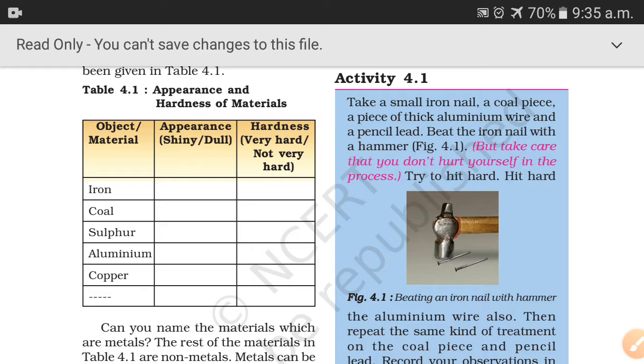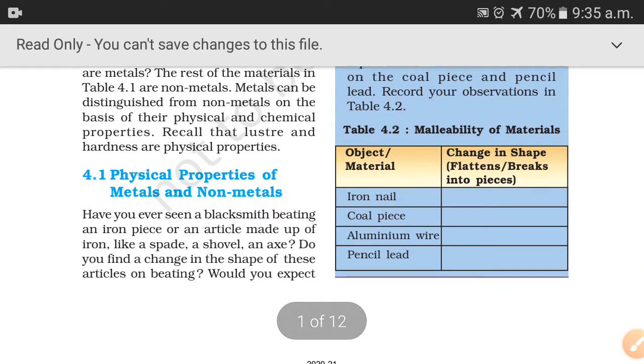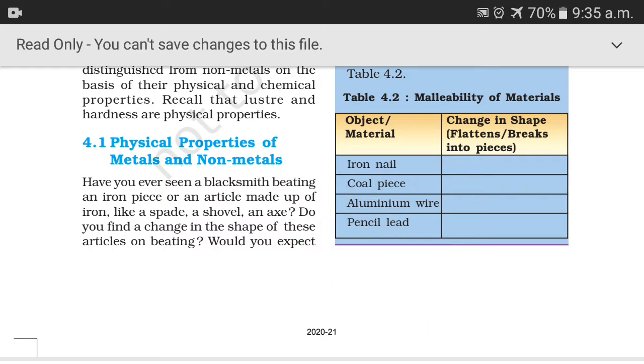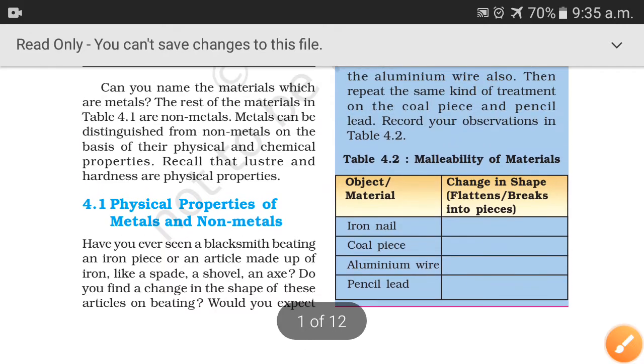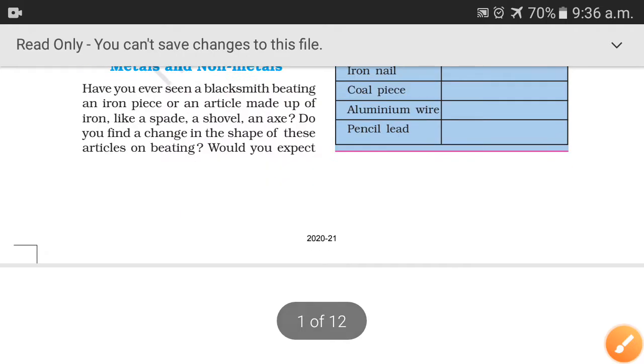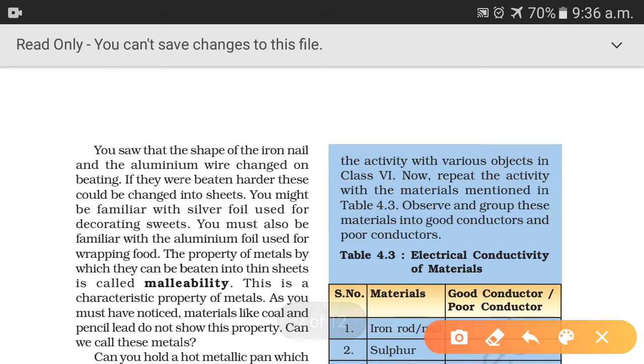Now beat all these items with a hammer, and then observe which of these objects change their shapes on beating. What you will observe, beta, is that the shape of the iron nail and aluminium wire changes on beating. If they were beaten harder, then these could be changed into sheets.